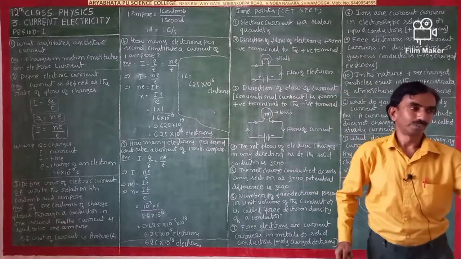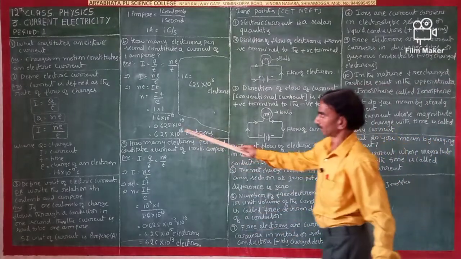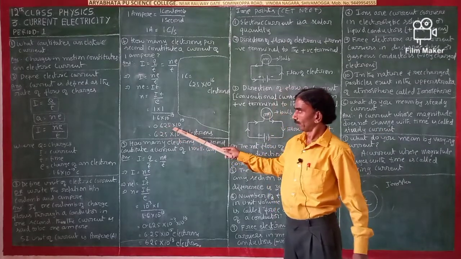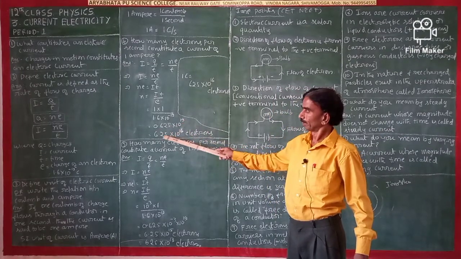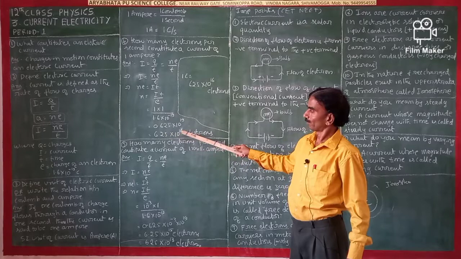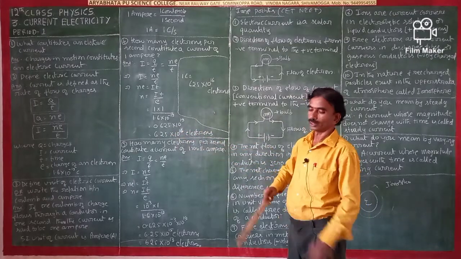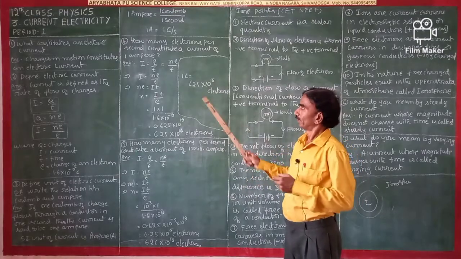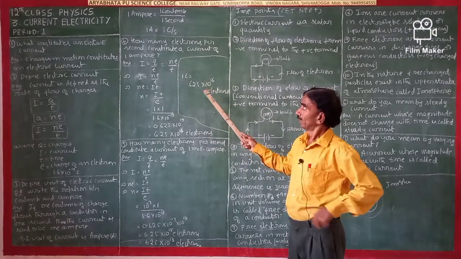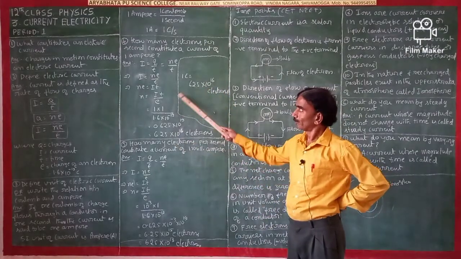Dividing 1 by 1.6, you get 0.625 into 10 to the power of 19, that is 625 into 10 to the power of 16 electrons. If this much of electrons moves in a wire in 1 second, then it is a 1 ampere current.